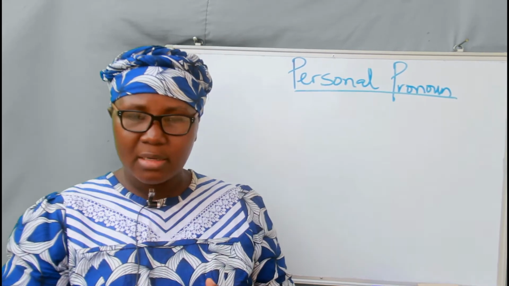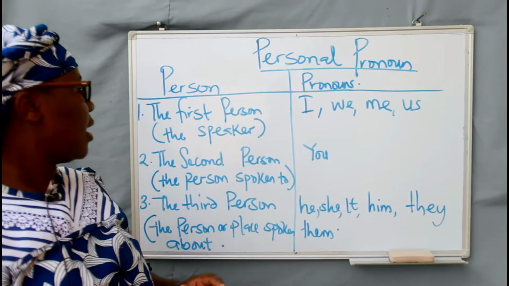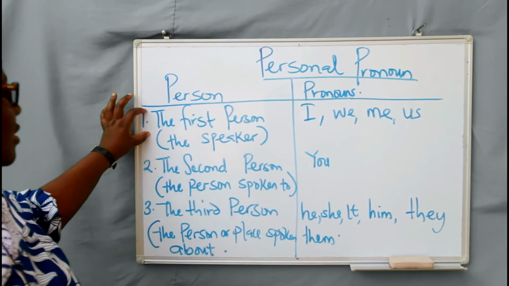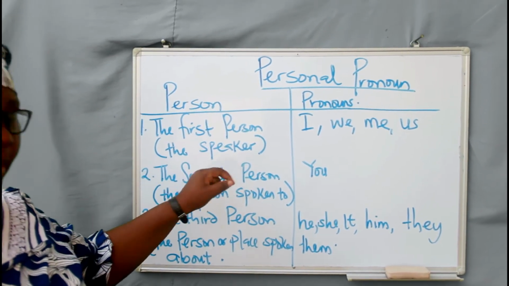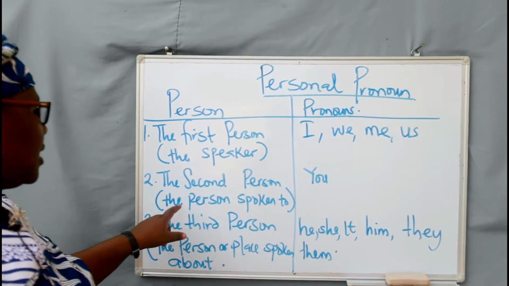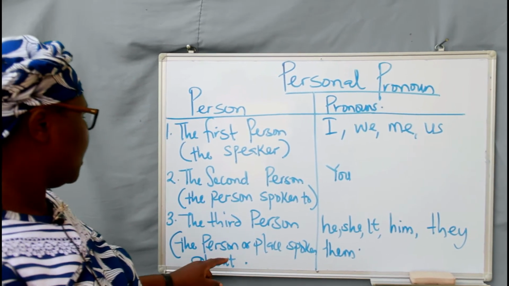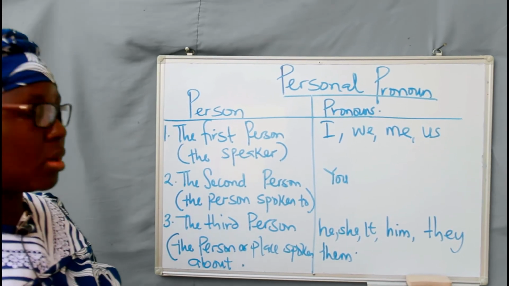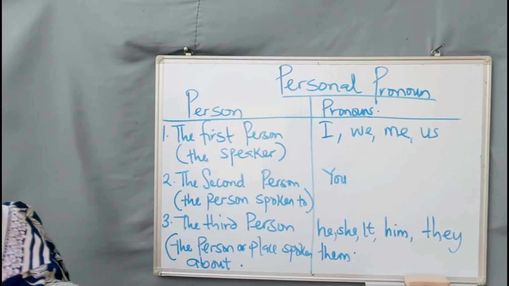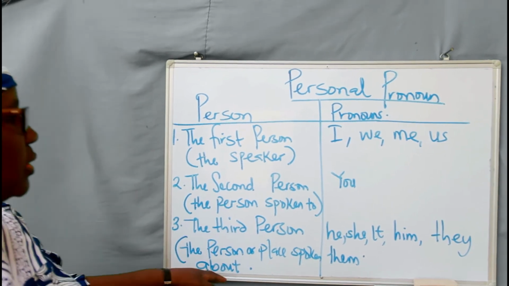Number one, we have the first person, the second person, and the third person. The first person pronoun, the second person pronoun, and then the third person pronoun. Let's meet them. Here we have the persons. The first person, that is the speaker. The second person, the person spoken to. The third person, that is the person or place spoken about. It could be a person, it could be a thing, or a place spoken about.